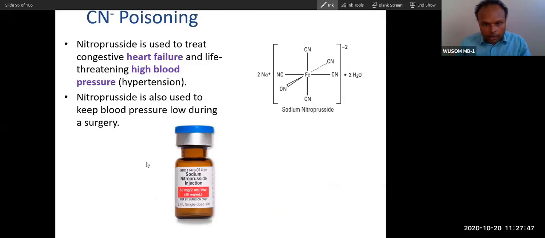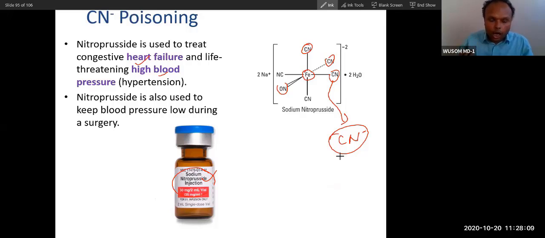This is the drug that you use in congestive heart failure and high blood pressure, sodium nitroprusside. This is the formula of sodium nitroprusside, iron at the center, cyanide at the periphery. This cyanide is released from sodium nitroprusside, and this cyanide is toxic.